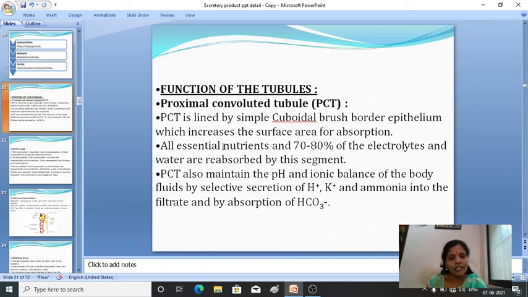Then all the essential nutrients and nearly 70 to 80% of electrolytes and water are reabsorbed by these segments.